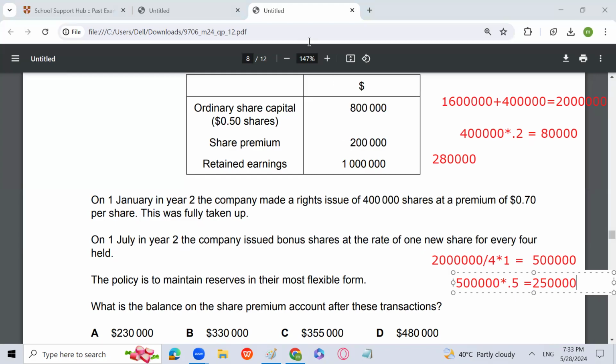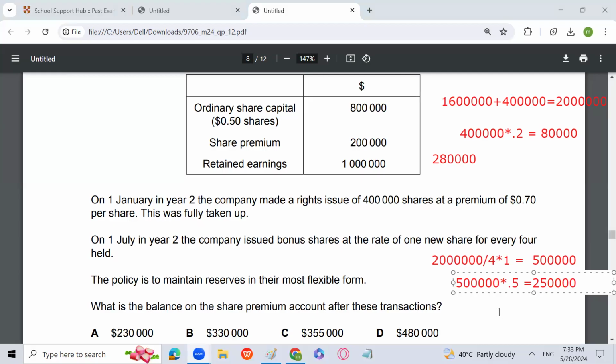5 lakh into 0.5. I think that will be 5 lakh into 0.5 is going to be, so 2,30,000 is going to be the answer. 25,000.